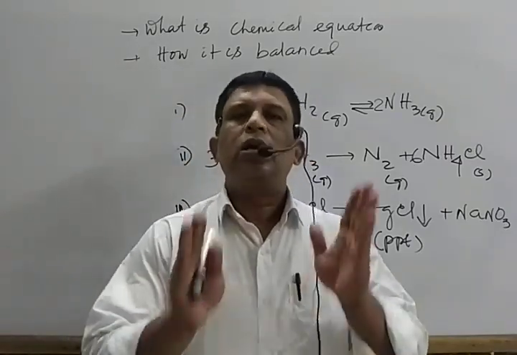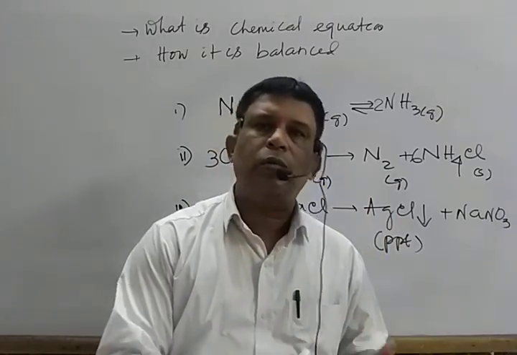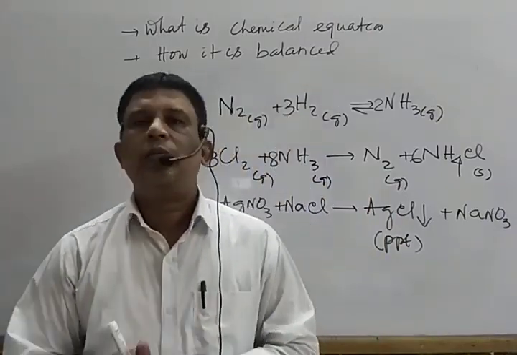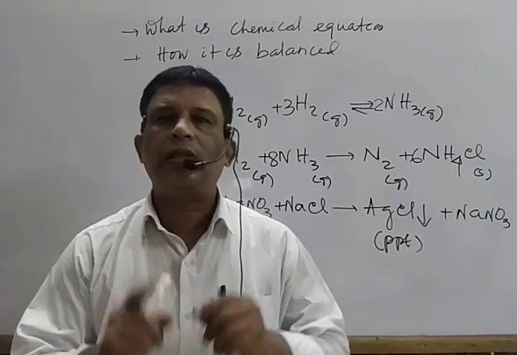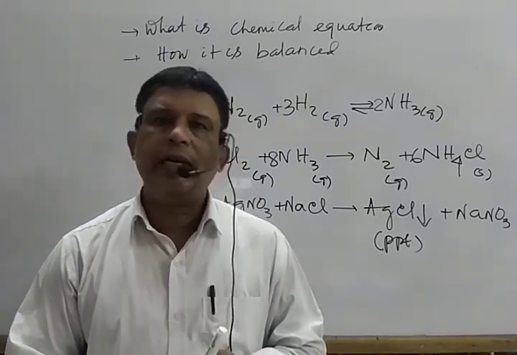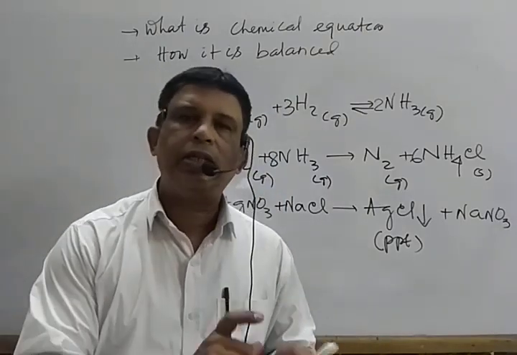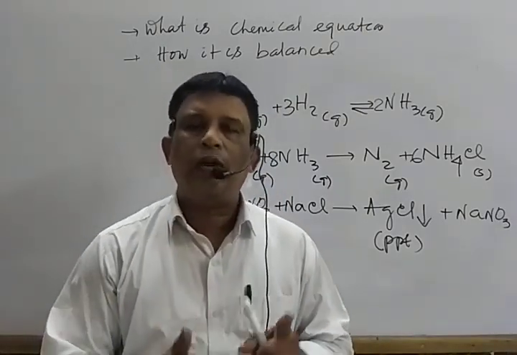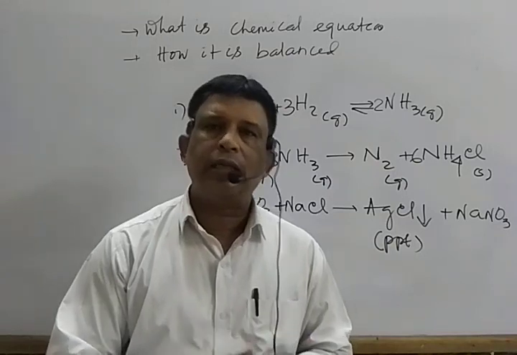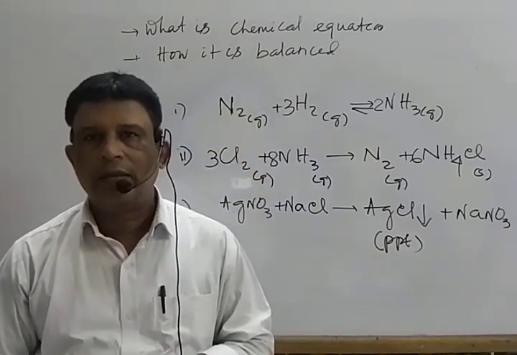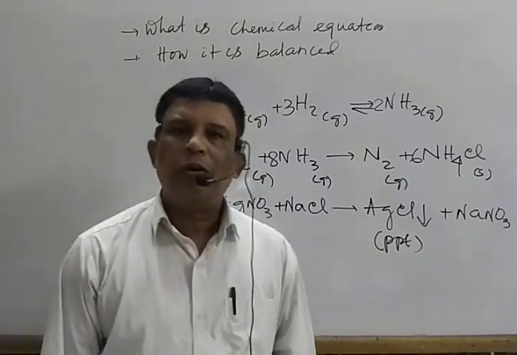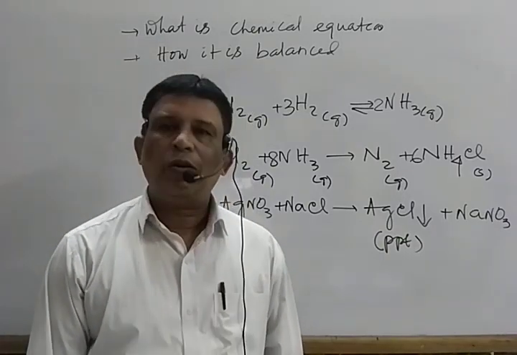Balanced reaction means total number of each kind of atom on LHS is equal to RHS. For this, we have to follow one method that is known as hit and trial method. What is hit and trial method? Multiply suitable integer to each term till the total number of each kind of atom on LHS is equal to the RHS. It is a little idea about chemical reaction and how to balance.